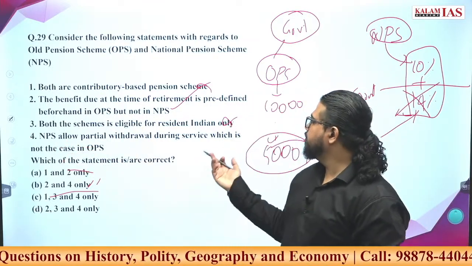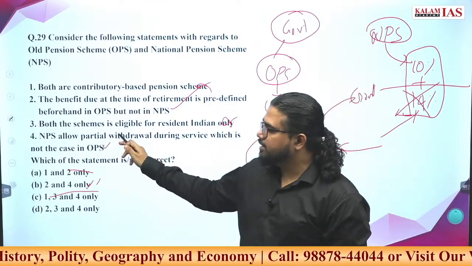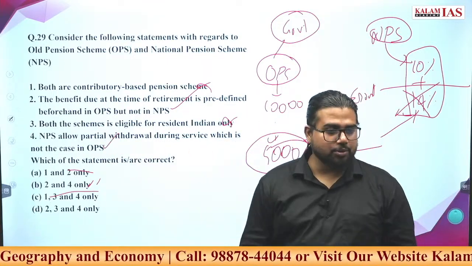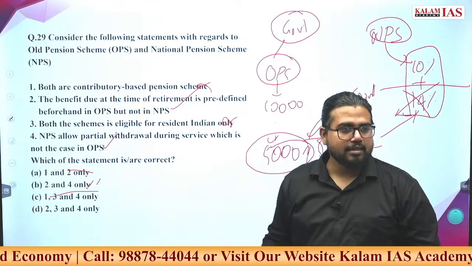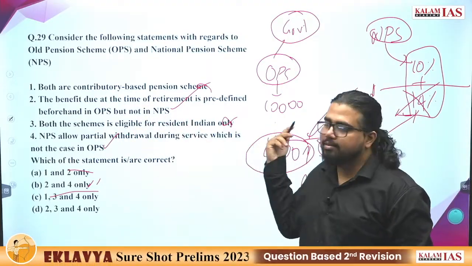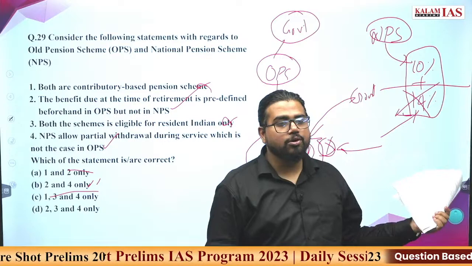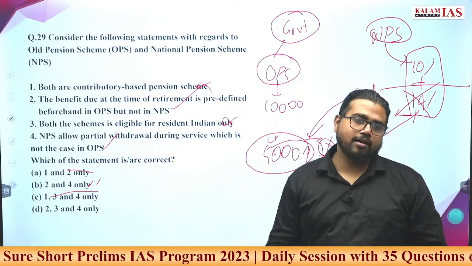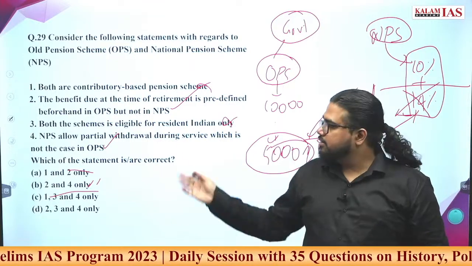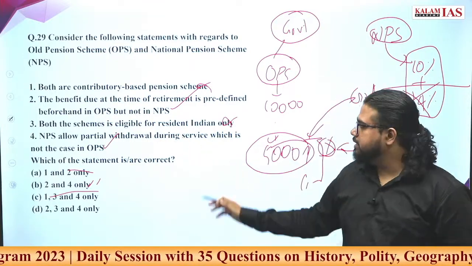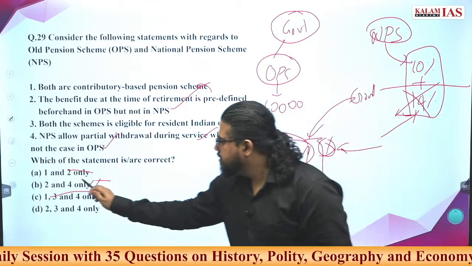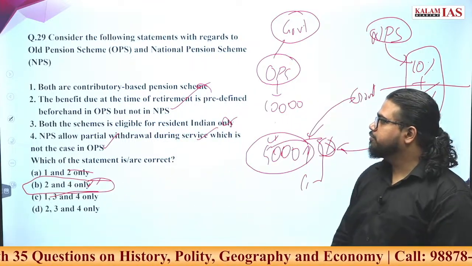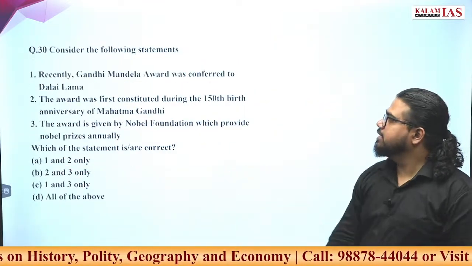NPS allows partial withdrawal during the service, which is correct. In OPS, there is nothing to withdraw. You will get the money only after retirement. In the national pension scheme, you are investing into a fund from which you can withdraw. The full amount you cannot withdraw, only partial. There are some limits within which you can withdraw from this scheme. Correct statement. So what is the answer? B is the correct answer, 2 and 4. Answer the last question for the day.